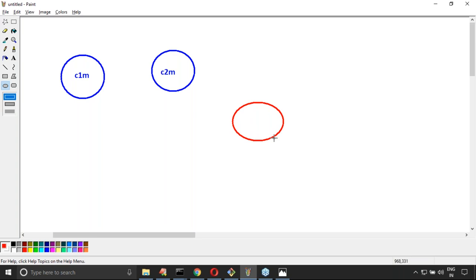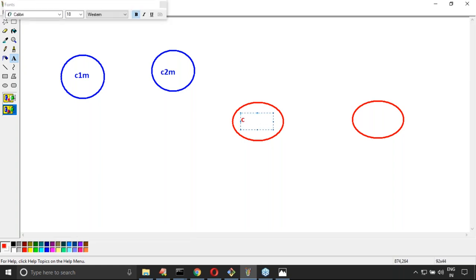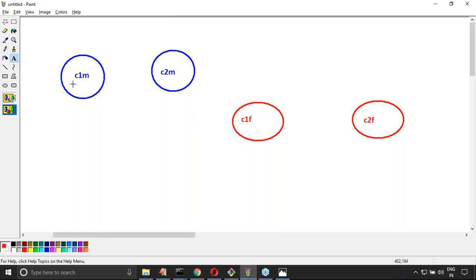Okay, in the feature branch I created, I did two commit operations, right? Assume that this is C1F, and this one itself is C2F.